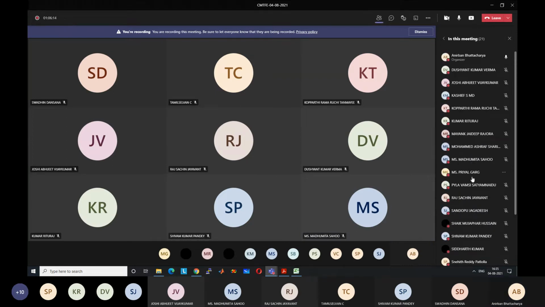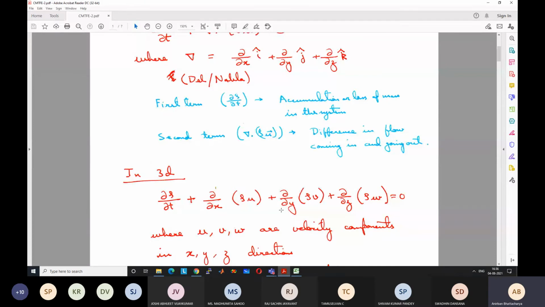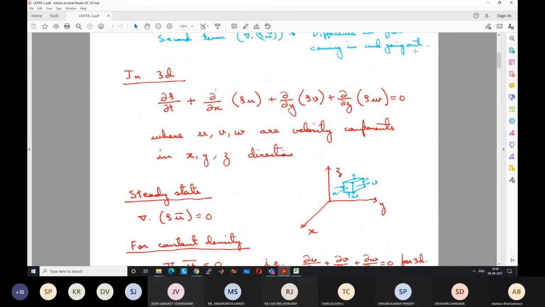Priyal, you are also from maths, right? Are you able to understand? Yes, sir. Okay. For mechanical engineers, these are very common things. They already know, so for them it's just repetition, because they have studied this in, I think, the second year of BTech.